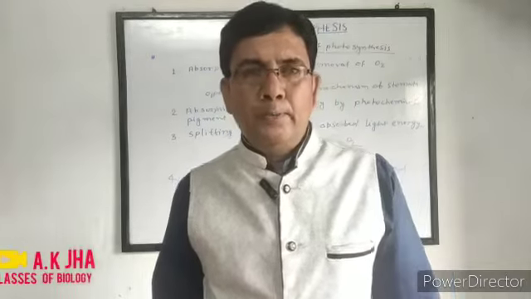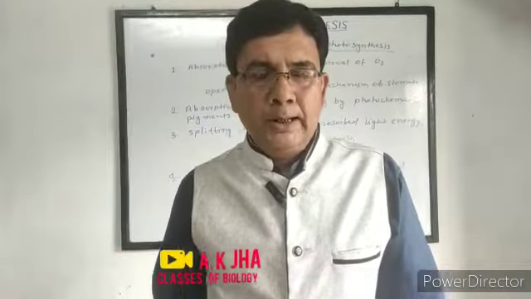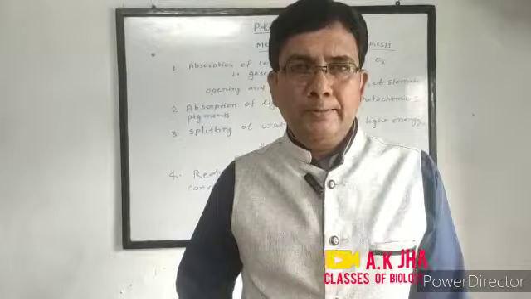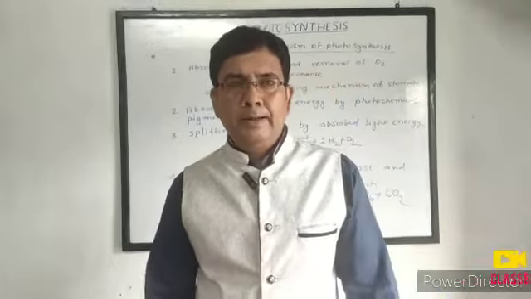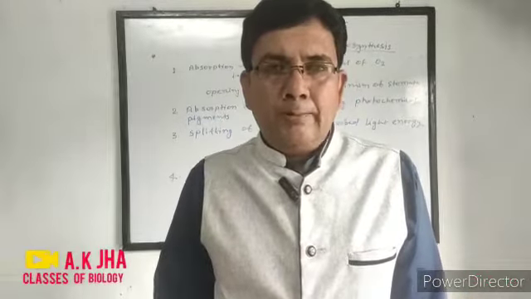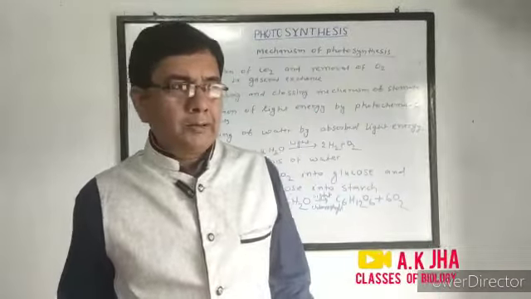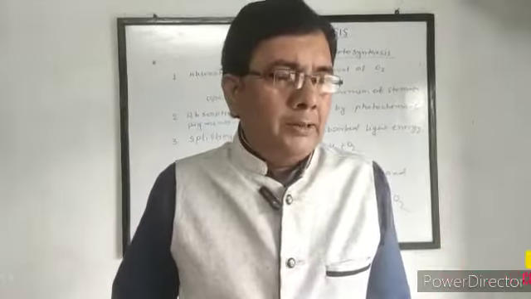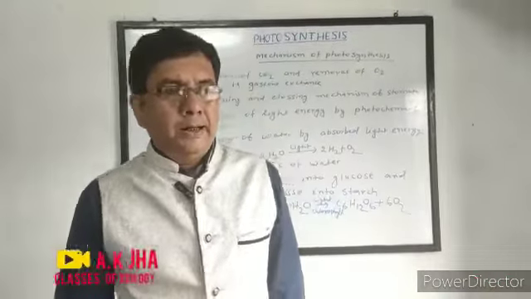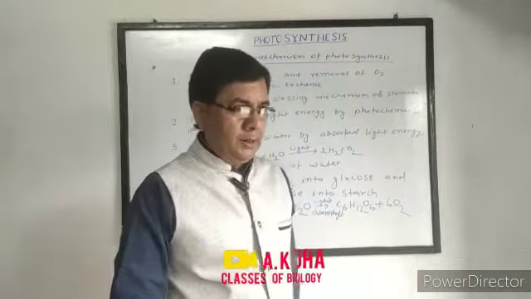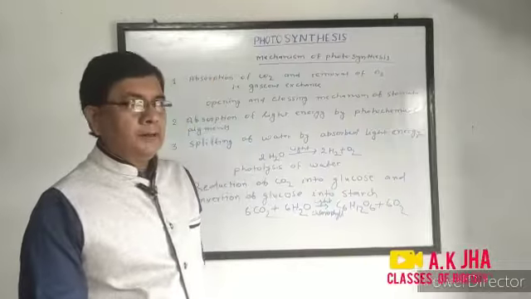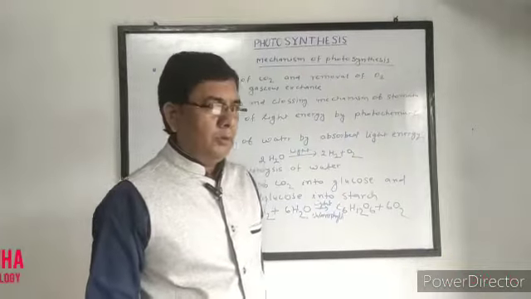Now, the mechanism of photosynthesis. Photosynthesis occurs in four steps. First step is absorption of carbon dioxide and the release of oxygen. The carbon dioxide is absorbed and oxygen is released by the stomata of the leaf and lenticels of stem and root.